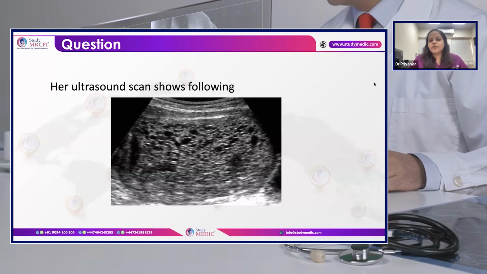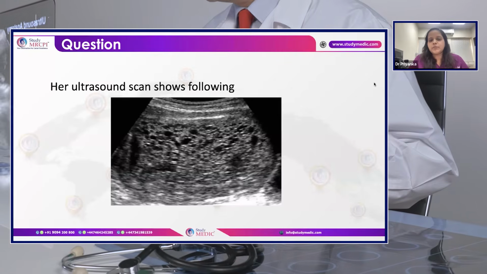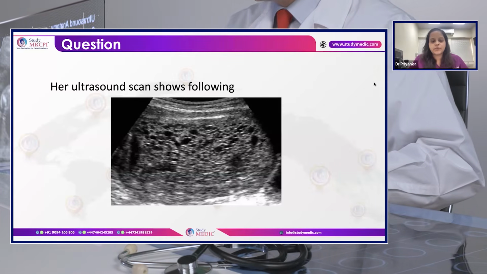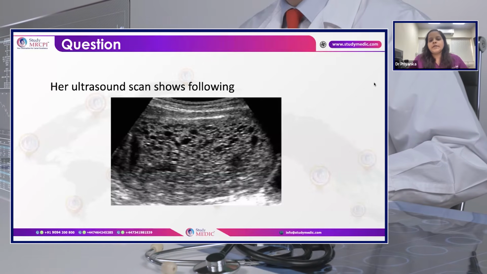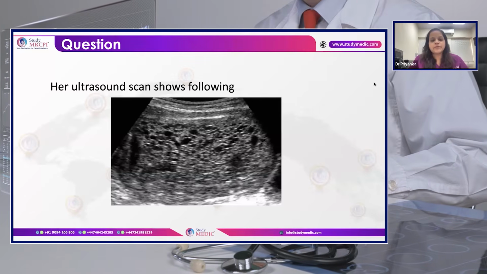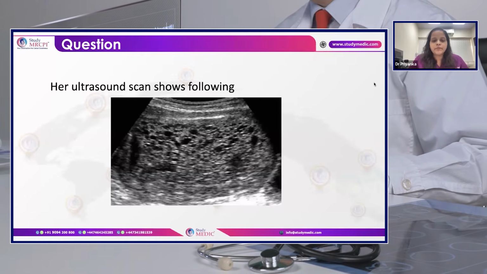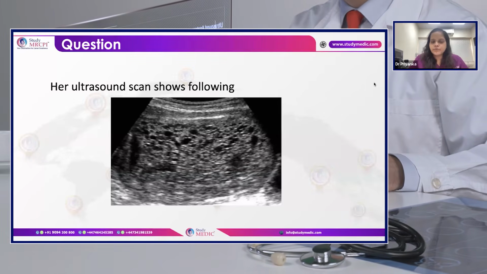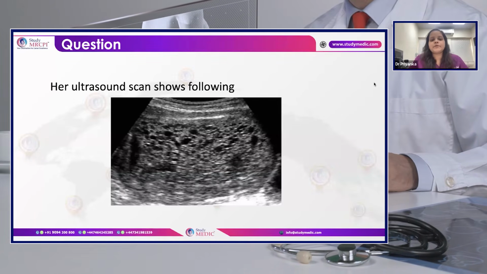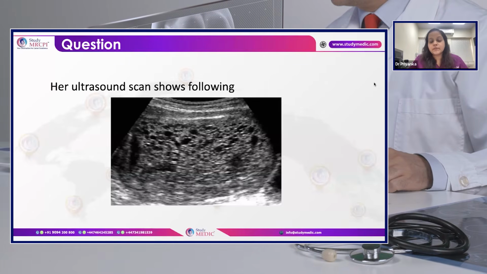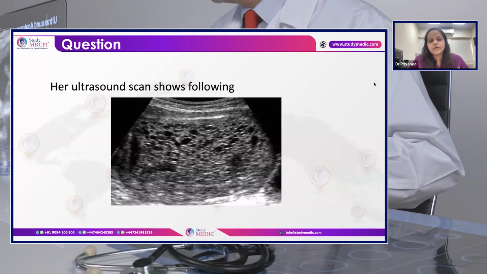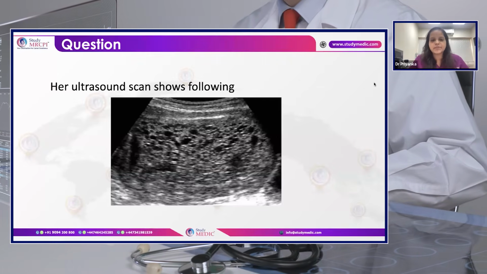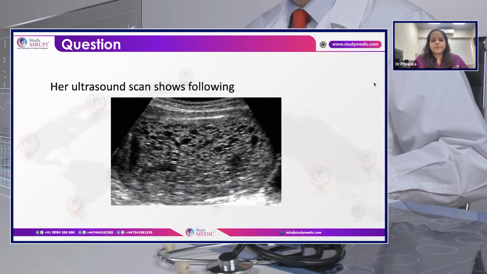And before that, I would like to make sure her bloods, her hemoglobin levels and all, are optimized, because there is increased risk of bleeding in case of suction evacuation of molar pregnancy. Regarding cervical priming, the recommendation is that it can be done immediately before the procedure. Regarding oxytocin, it is routinely not recommended because of the theoretical risk of embolization. But if there is a severe life-threatening hemorrhage, then it can be used under consultant decision. So that will be the management.